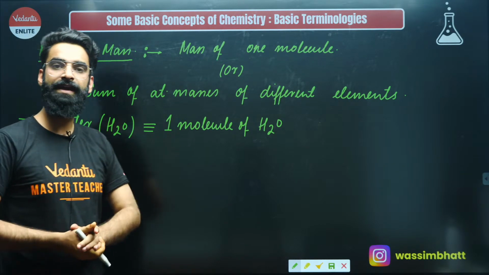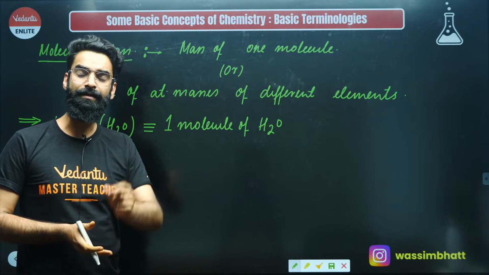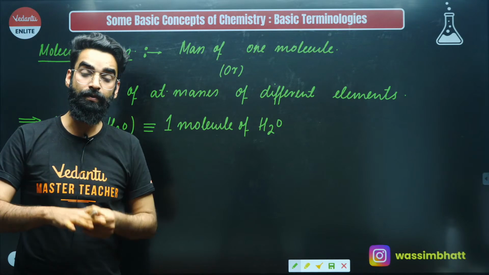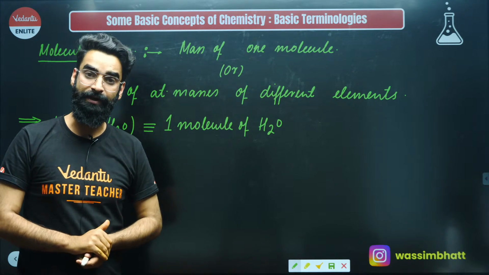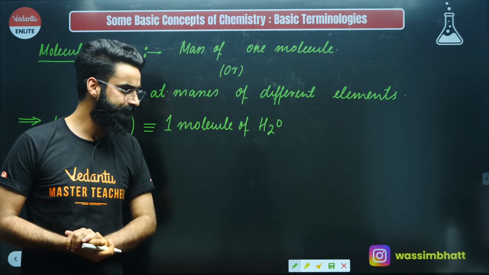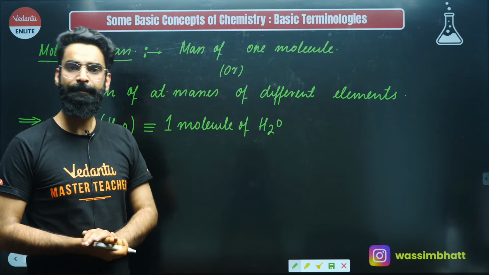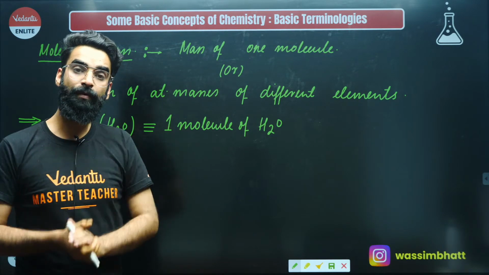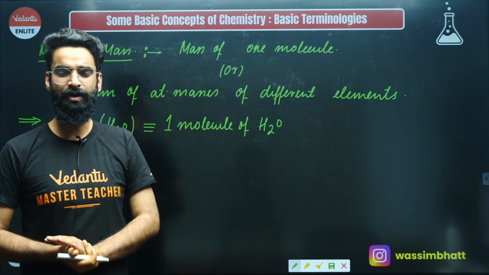For example, you need to calculate the molecular mass of ammonia. You can only calculate the molecular mass of ammonia if you have just one molecule of ammonia. Whatever is going to be the mass of one particular molecule of ammonia, that is something which I will be calling the molecular mass of ammonia. As simple as that, right? In a similar way, my dear people, if you need to calculate the molecular mass of glucose, you can only calculate the molecular mass of glucose if you have just one molecule of glucose.